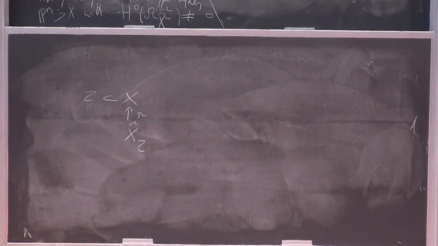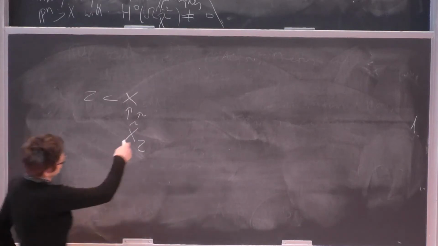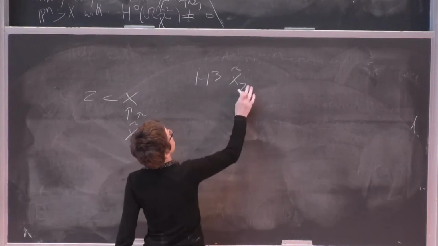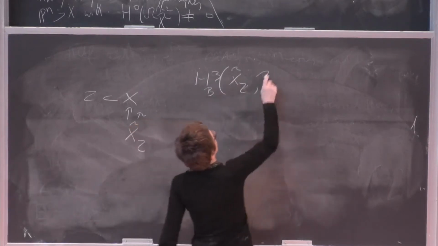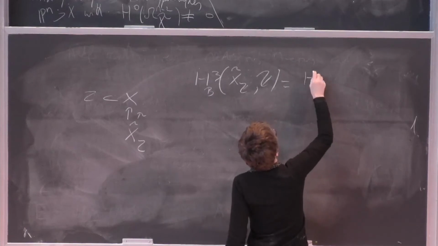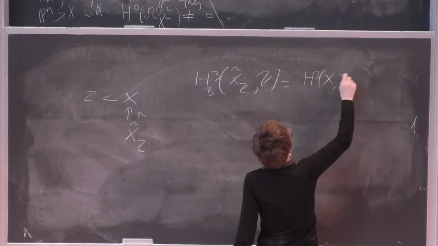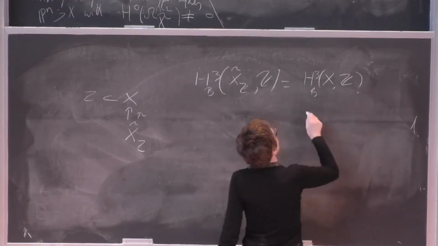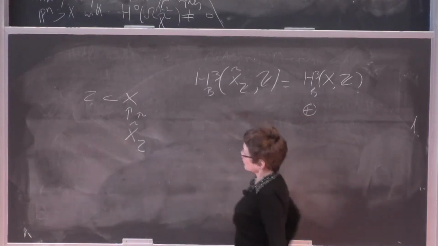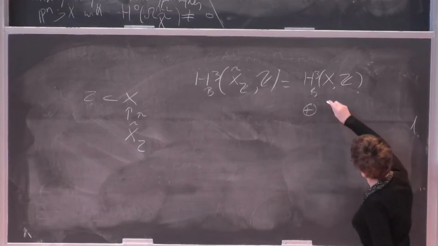You get this X tilde, and then you know that H_3 of X tilde is the same as H_3 of X, plus a copy of the H_1 of the blown up locus.